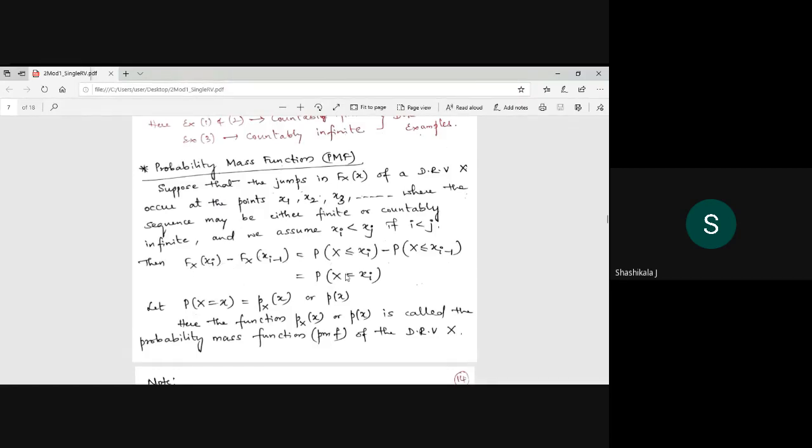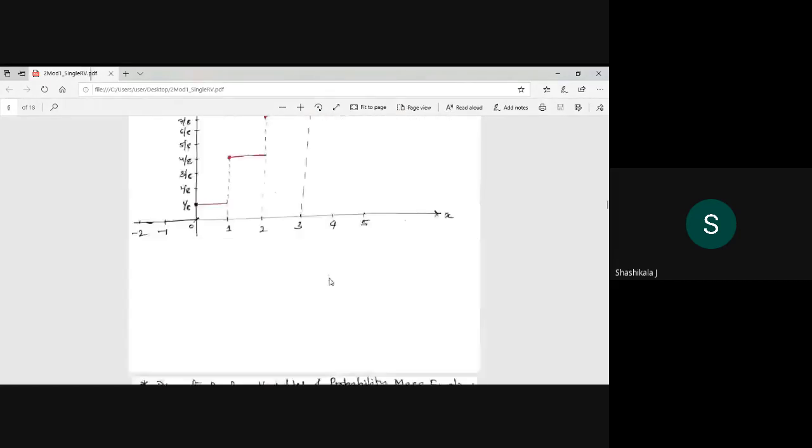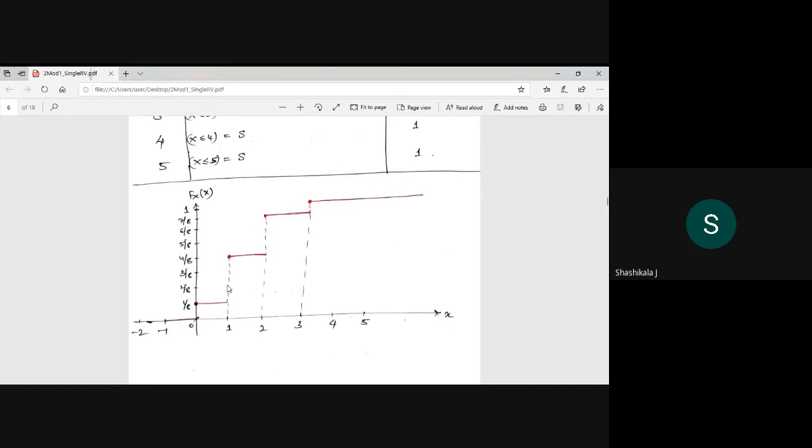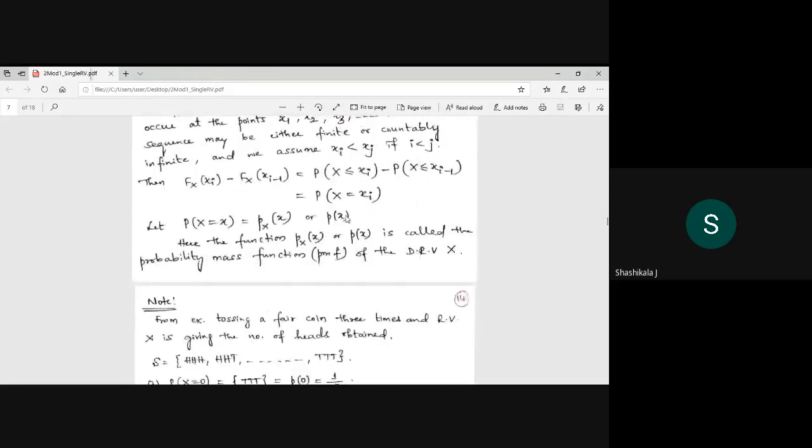What is the probability of x equal to 2? Here, what do I have to find? The probability of 2 minus the probability of 1. What is this range? 4 by 8 minus 1 by 8. So you are going to get 3 by 8. That is nothing but the probability of x equal to xi. That is the probability of 2.